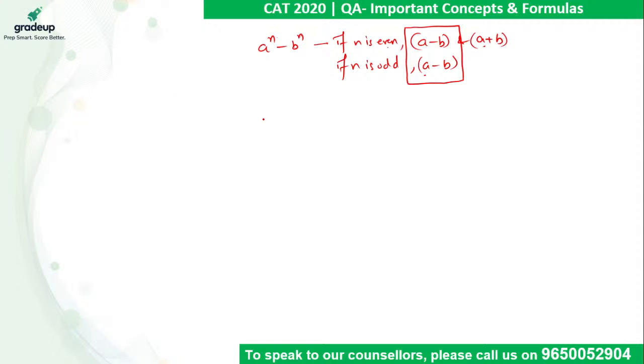Likewise, if we come across a raised to power n plus b raised to power n, it is divisible by a plus b only, and that also when n is odd. When n is even, there is no common factor between the given numbers.